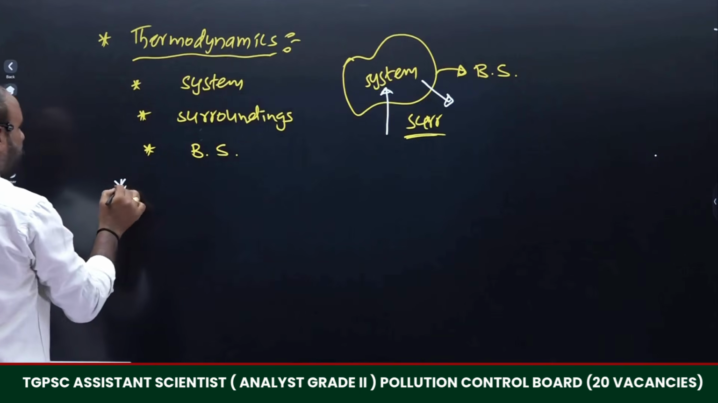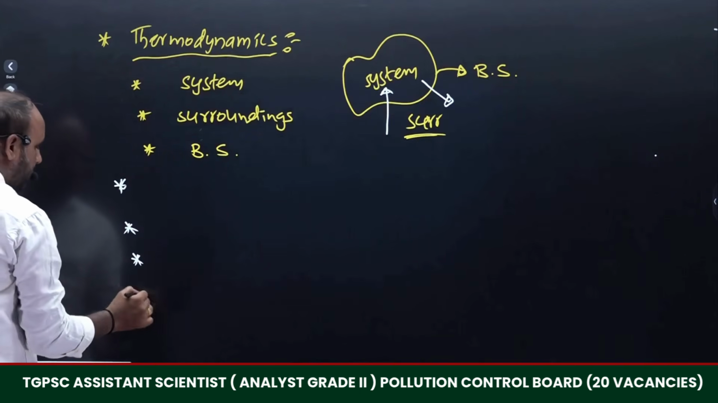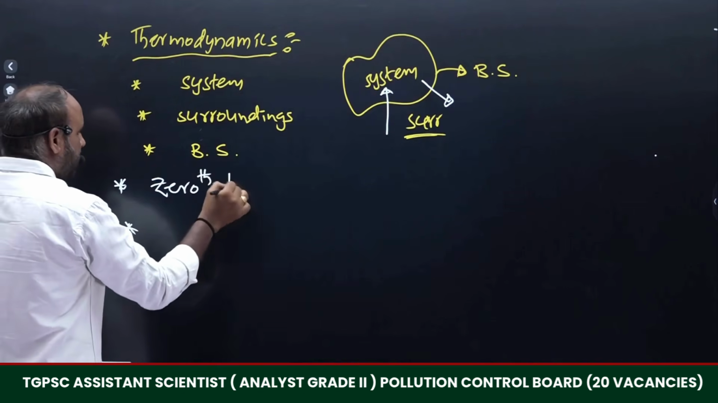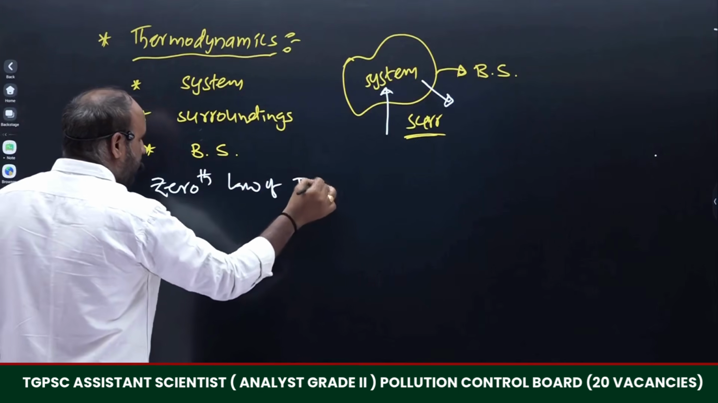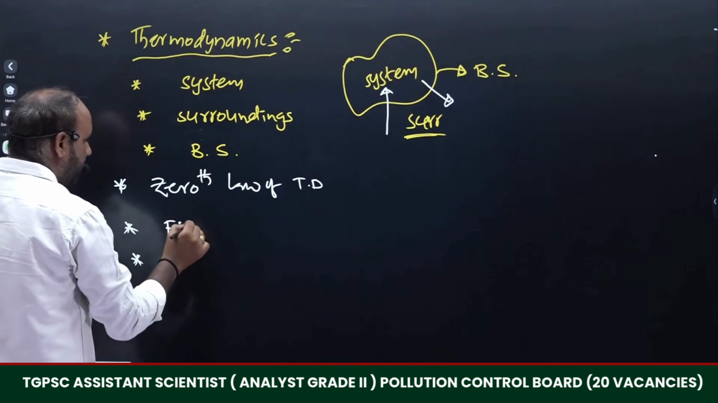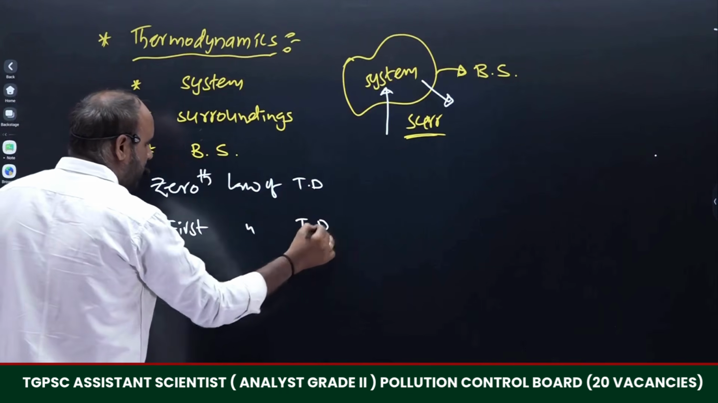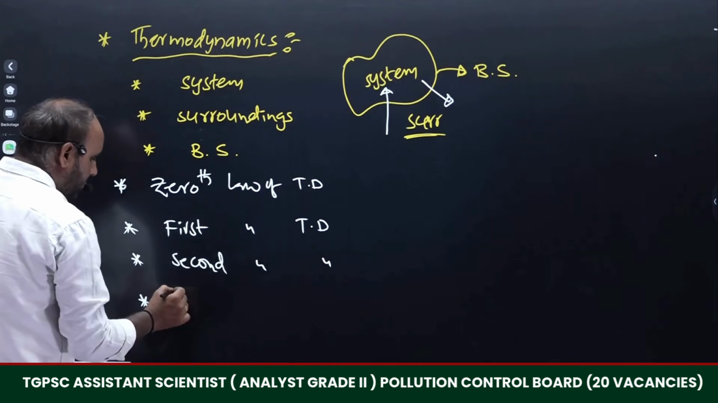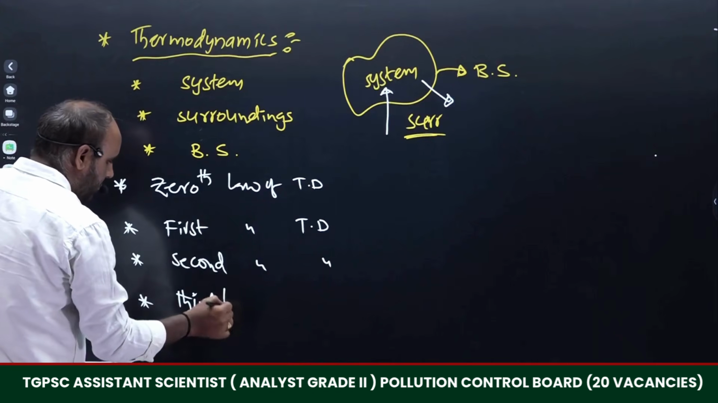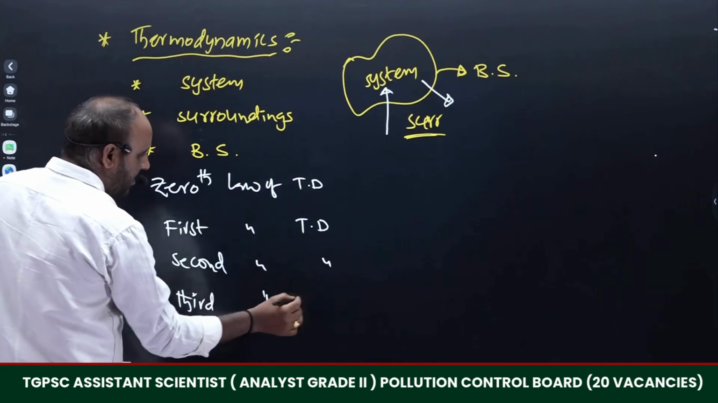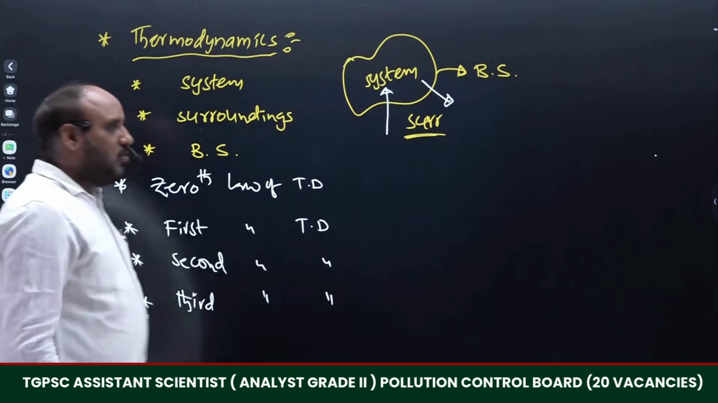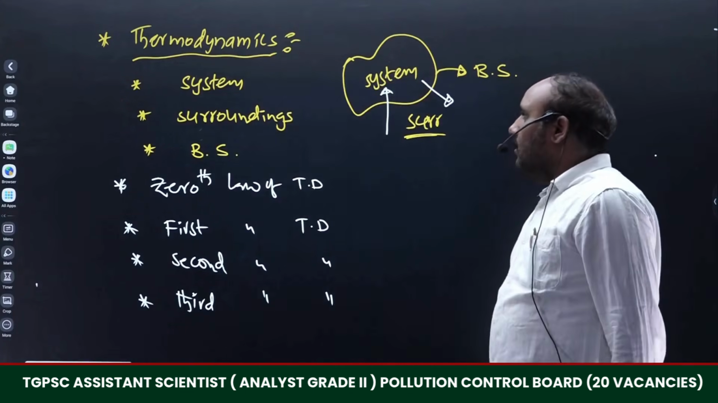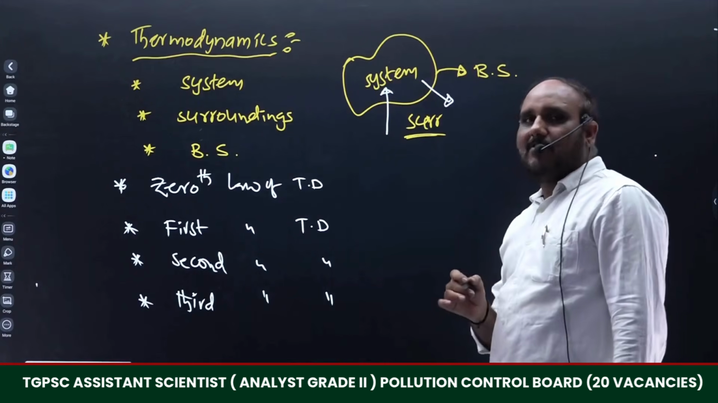So here we are going to discuss four thermodynamic laws, right? What are those? The first one is the zeroth law of thermodynamics, then the first law of thermodynamics, then the second law of thermodynamics, then the third law of thermodynamics. What are those laws and how are they stated? Those laws will be understood with the help of the basic terminology involved in them.